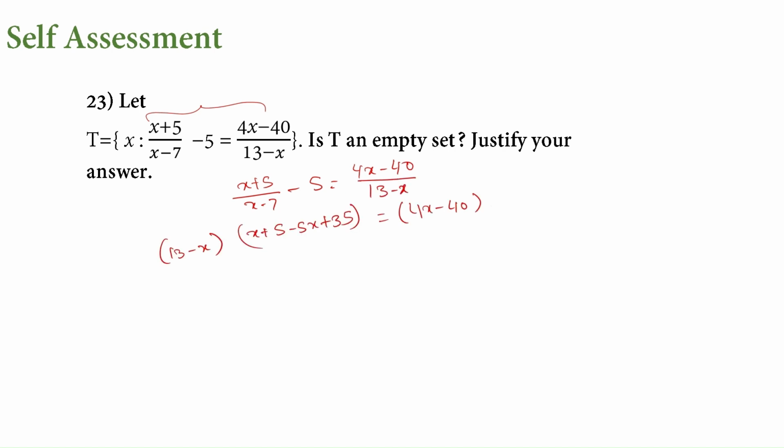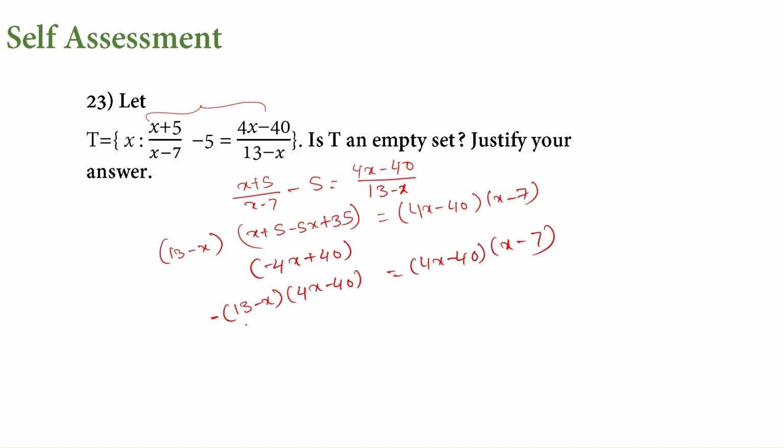Here if we take minus 7, we simplify this, it is minus 4x plus 40. Now take minus common here, what would it be? Minus 4x minus 40 over 13 minus x.